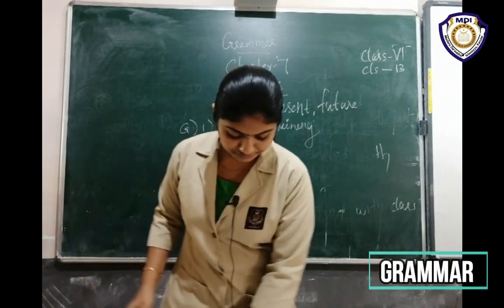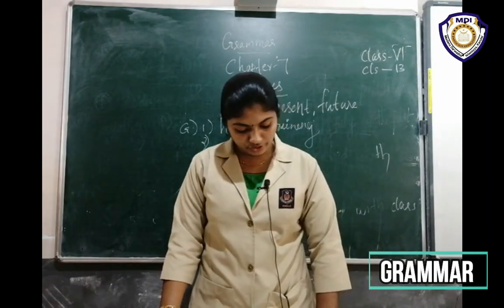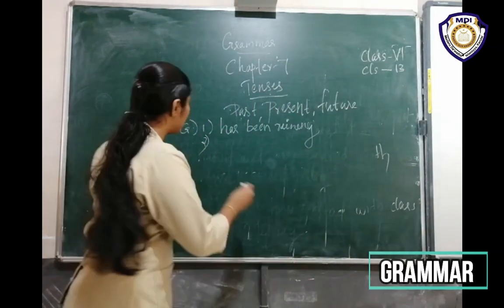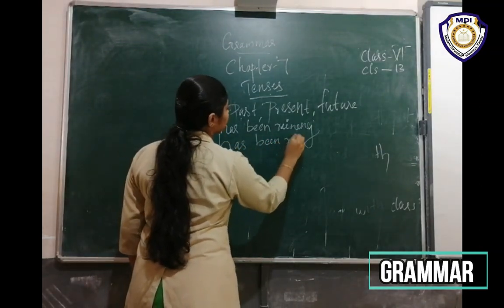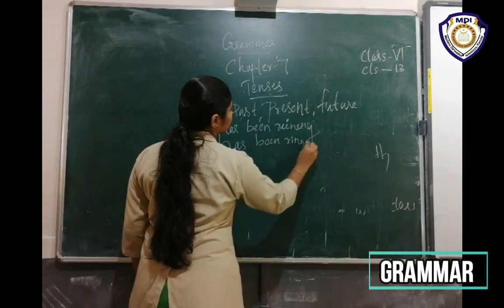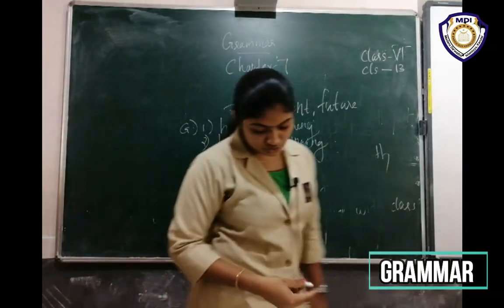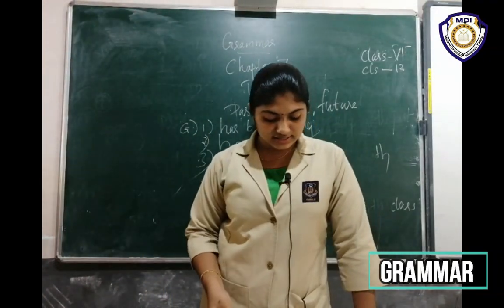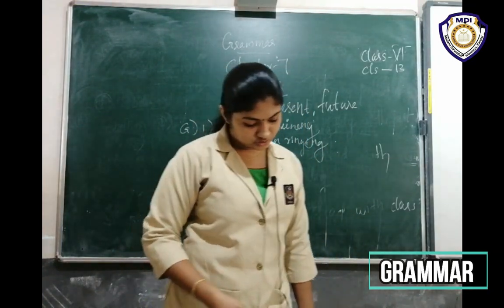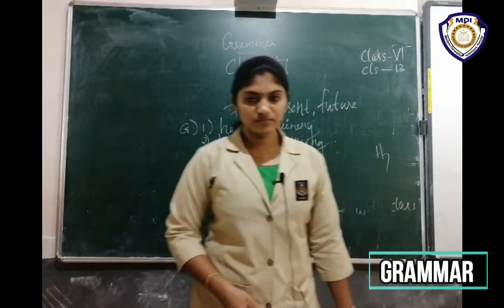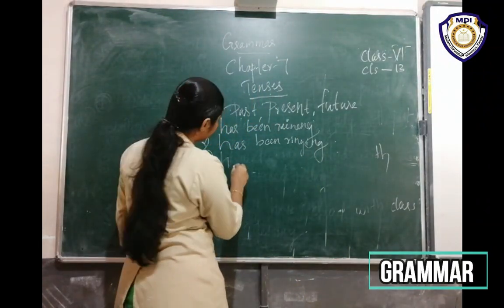Second one: the phone dash for quite some time. The phone has been ringing. Has been ringing. Third one: this troupe dash at the theatre regularly. The troupe have been, sorry, the troupe has been performing.